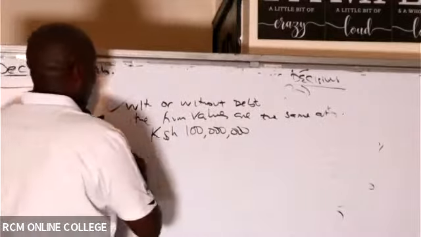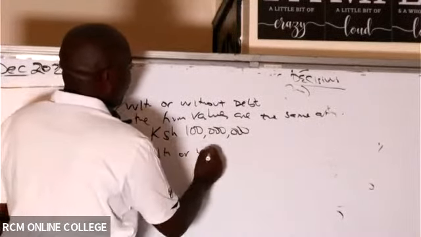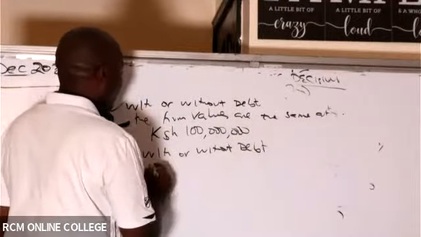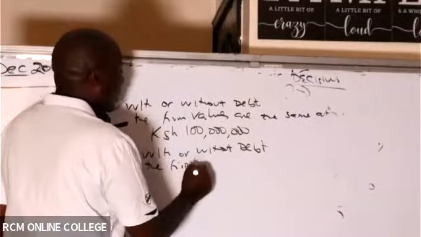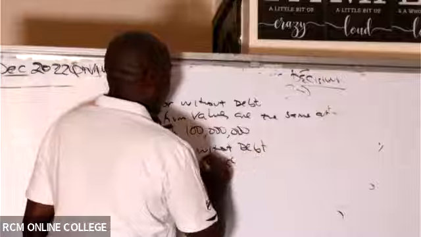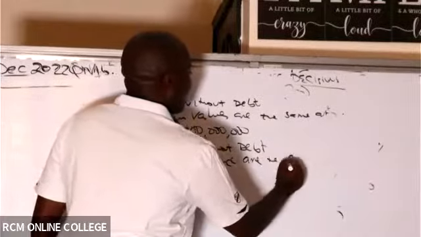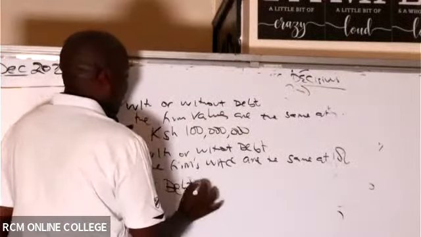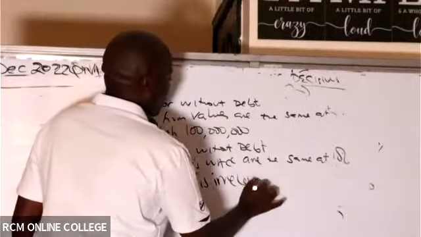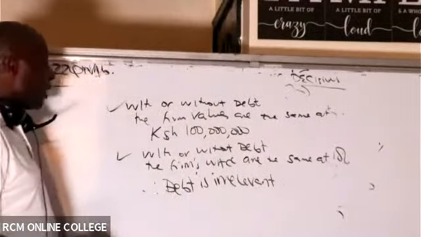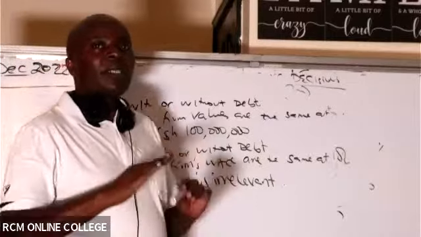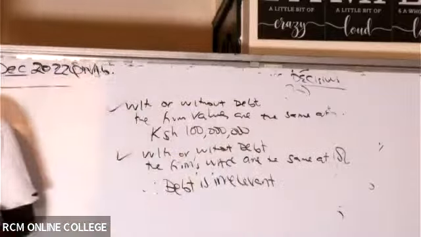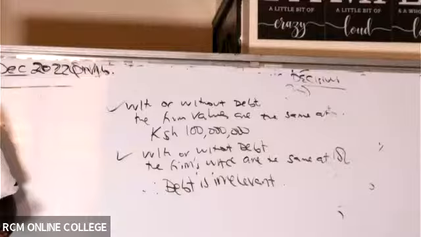That's dash number 1. Dash number 2 is with or without debt, the firm's WACC is the same at 10%. And therefore, debt is irrelevant. That's what was discovered by MM1. In the absence of taxes, whether you have debt or not, the firm value will remain the same. You will not have what we call a cost advantage. All right.